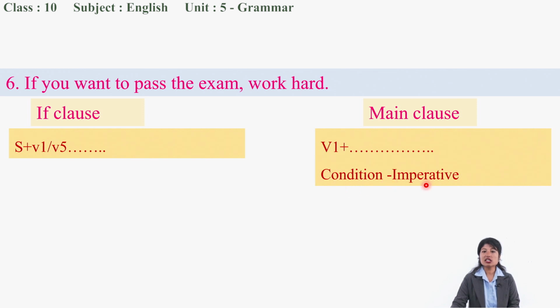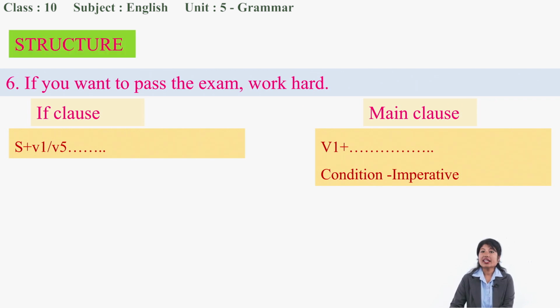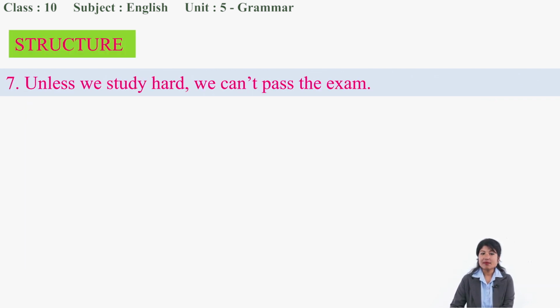What is the condition? Imperative. This is imperative. If you want to pass the exam, that's why here it is bhav 1 only, work hard. Okay, this is the way it works. So different conditions also impact how we fill up our main clause. Okay, let's go through the next example.